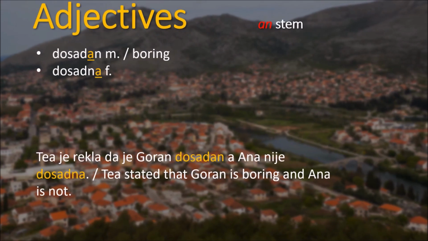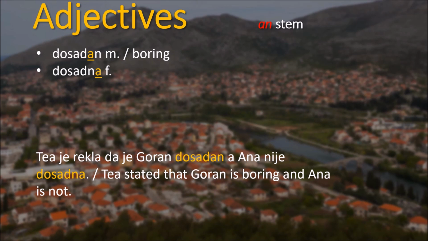Other adjectives that follow the same rule are adjectives with a masculine form that end on an stem. For example, dosadan, boring, dosadna, boring female. Now, if you see here, dosadan, again, that an, so that a goes away, and then for the female version, we need to add a. So dosadna, we add that a that is missing, to prescribe it to a female noun.